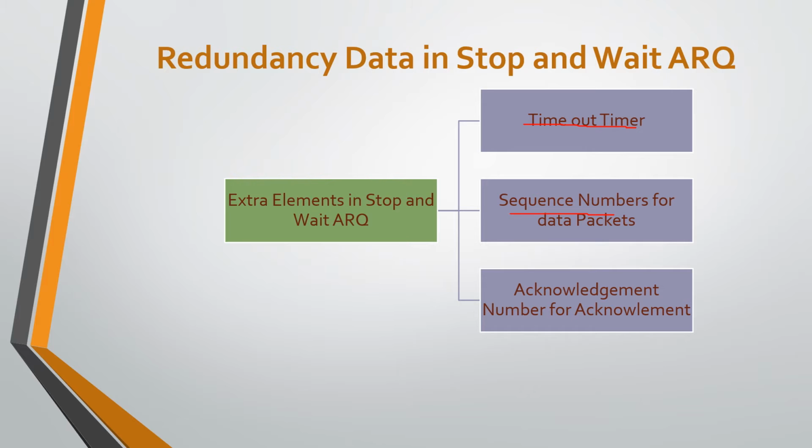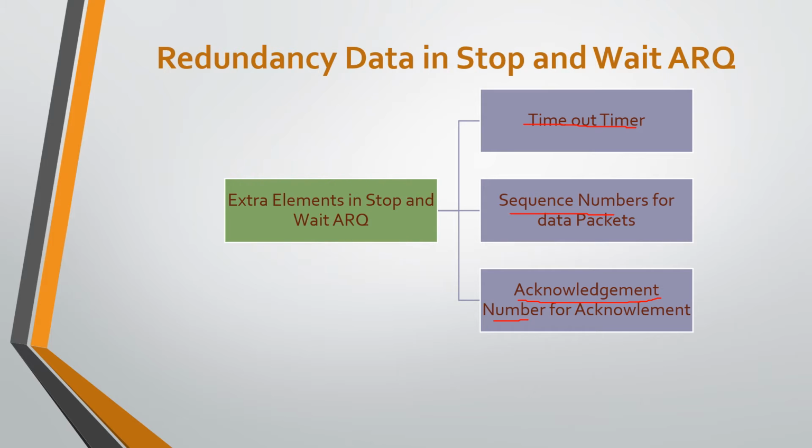When the receiver receives a data frame that is out of order, it means that frames are either lost or duplicated. In stop and wait ARQ, we use a sequence number to number the frames. The sequence numbers are based on modulo 2 arithmetic. The smallest sequence number range is used, which provides unambiguous communication. Then the third element used by stop and wait ARQ is the acknowledgement number, which is given in the acknowledgement from receiver to sender.